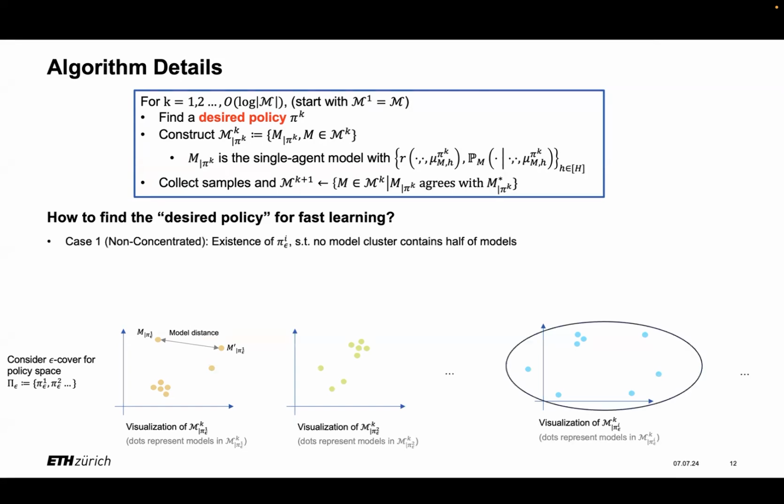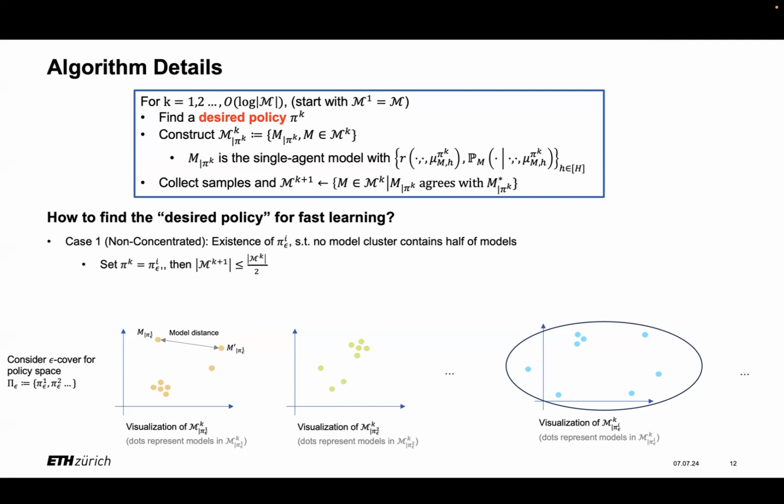And next, we can separately consider two cases. The first one is the non-concentrated case, which basically means there exists some policy such that, conditioned on that policy, there is no model cluster that contains half of the models. In other words, all the models are scattered and far away from the others.